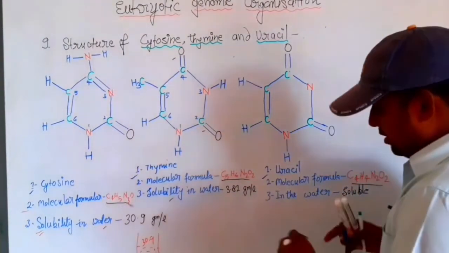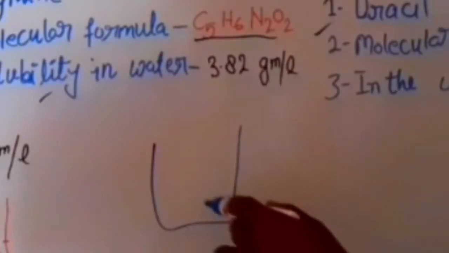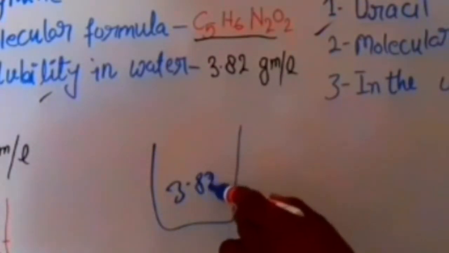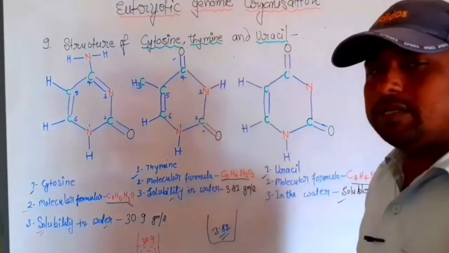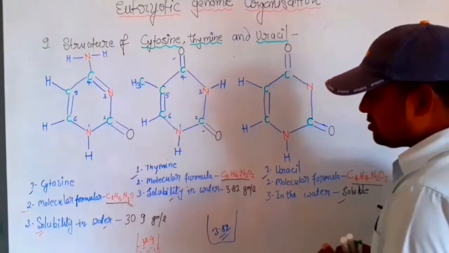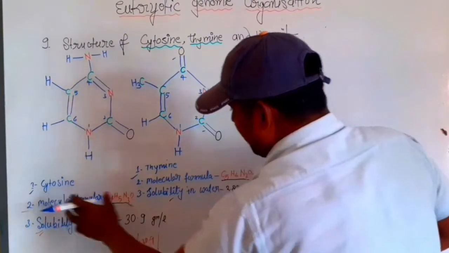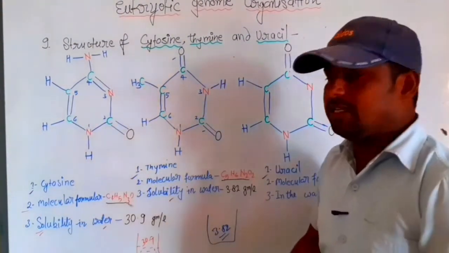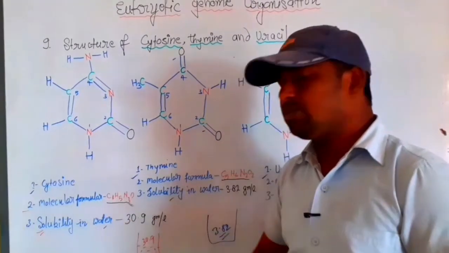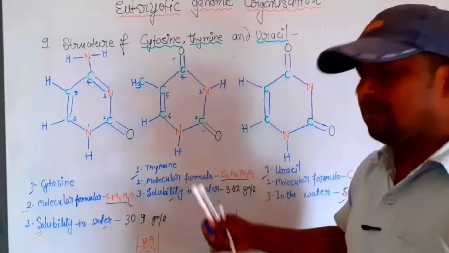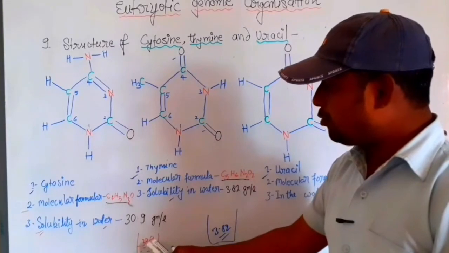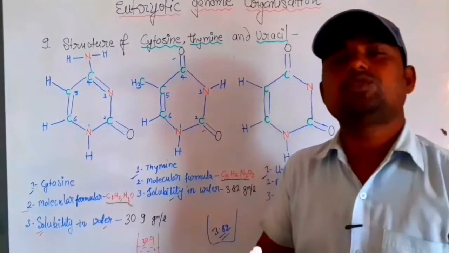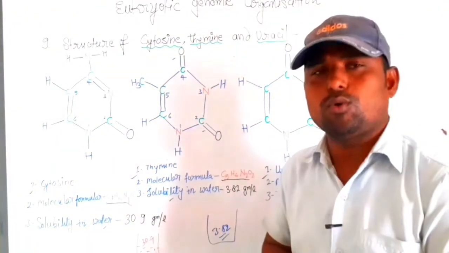It means in a liter of water, 3.82 gram dissolves. Compared to cytosine and thymine, the solubility of cytosine is greater than thymine, because here 30.9 gram dissolves, here only about 4 gram.